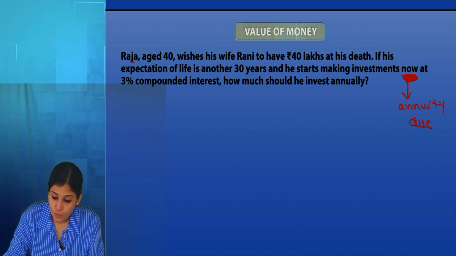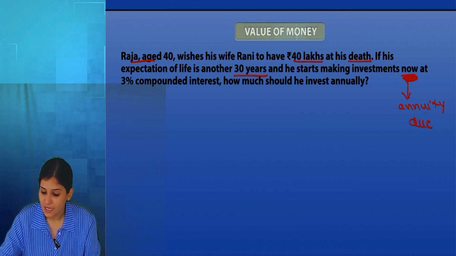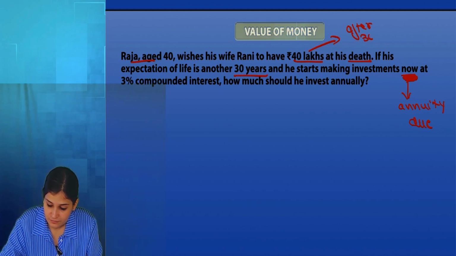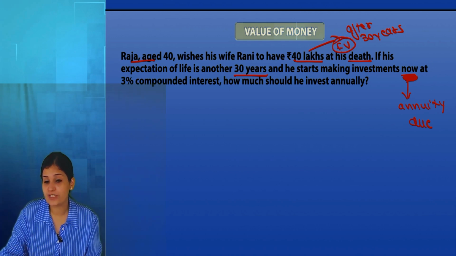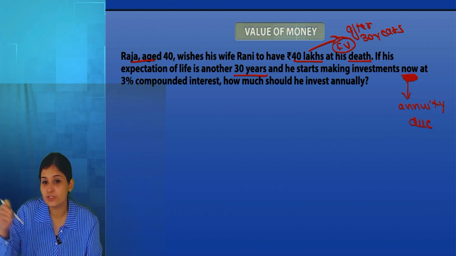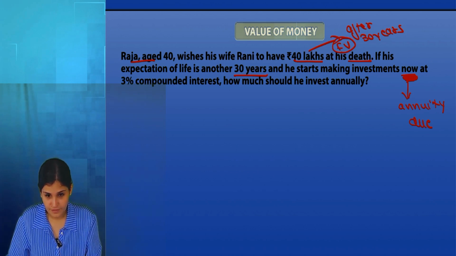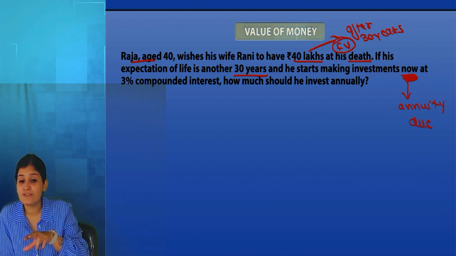And Raja wants his wife to have 40 lakh when? At his death. And he is expecting to die after 30 years. So he wants this 40 lakh after 30 years. Future value. Yes or no? So this is future value. So the question is future value annuity due. Yes or no? Yes, ma'am. Guys, understood?